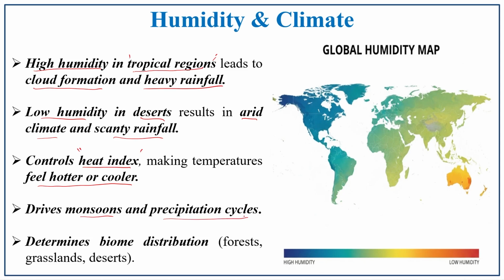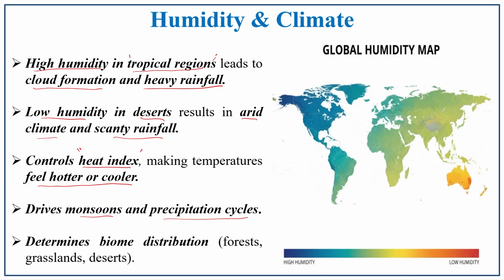Humidity is one of the important weather phenomena which determines the monsoon. Whether the monsoon onset will be there or not, and whether there will be precipitation, that is, the water cycle, or a cut in the water cycle, whatever the pattern, will be determined by humidity.